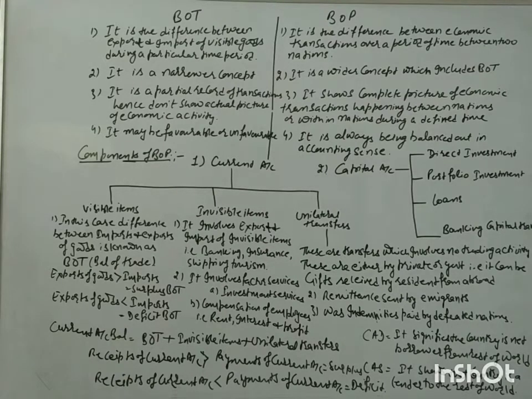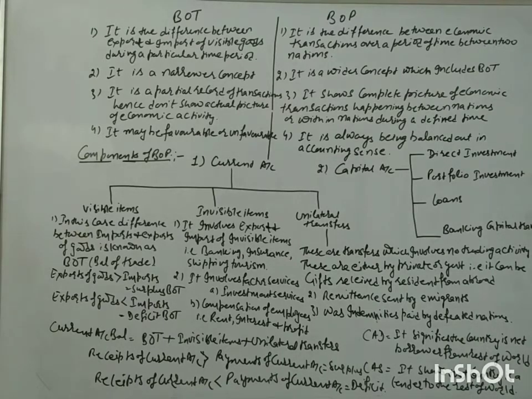Visible transactions, invisible transactions, unilateral transfers, all are coming under the definition of balance of payments. Balance of trade, because of focusing on one particular aspect, that is visible items, is a narrow concept, whereas balance of payment, since it includes all the aspects, means visible, invisible and unilateral transfers, is a wider concept.